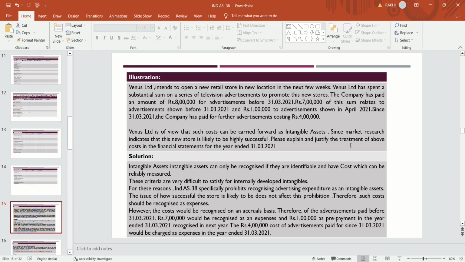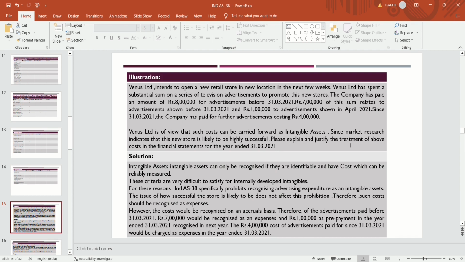These criteria are very difficult to satisfy for internally developed intangibles. If the intangibles are internally developed, it's very difficult to find out the cost, and to find out whether it is an identifiable asset and whether it fulfils the condition of an intangible.